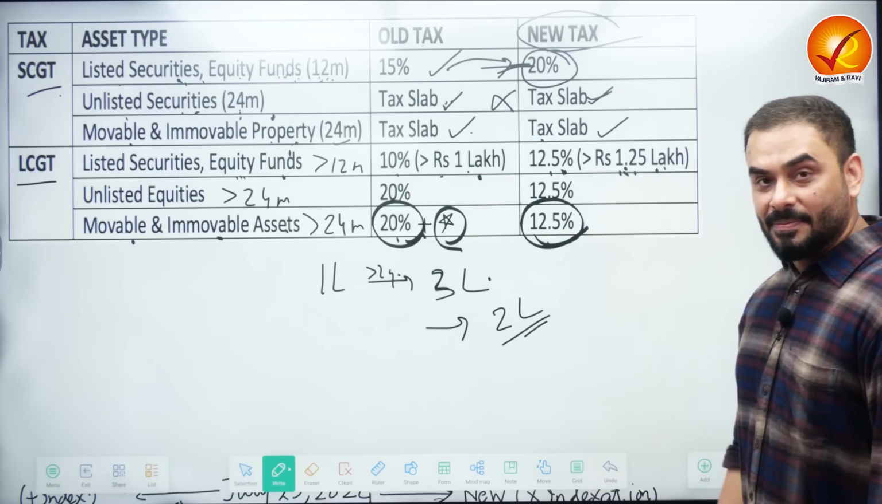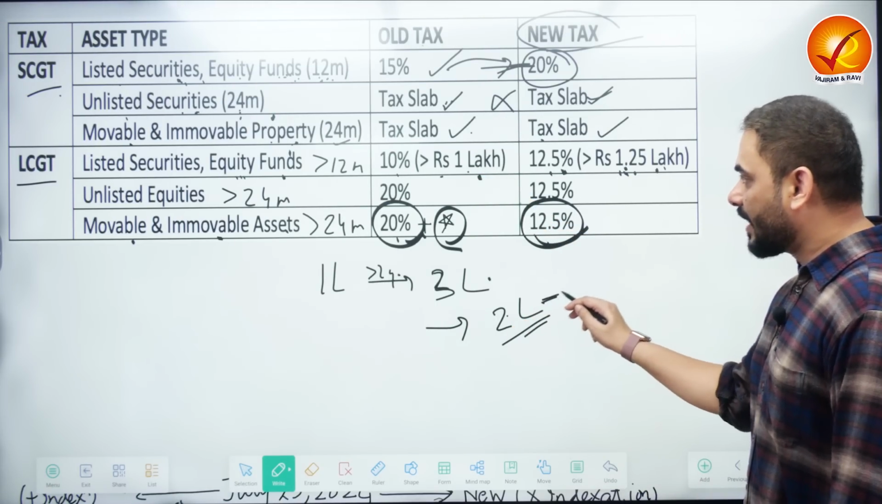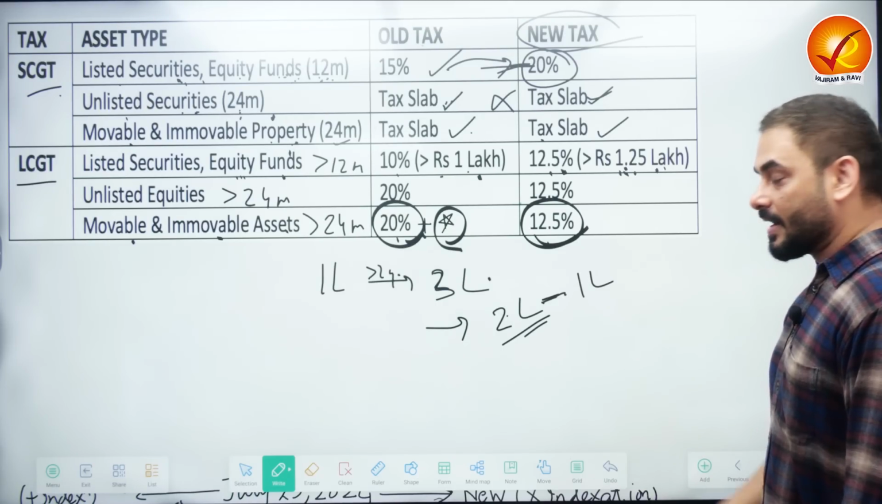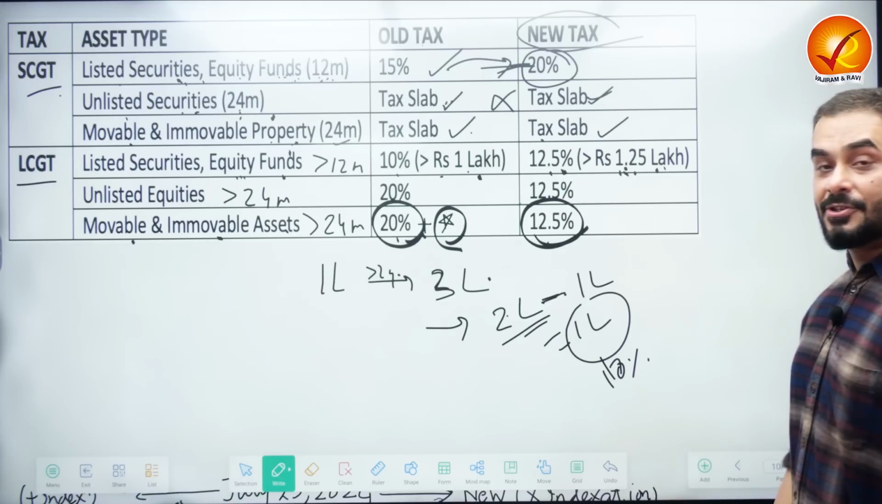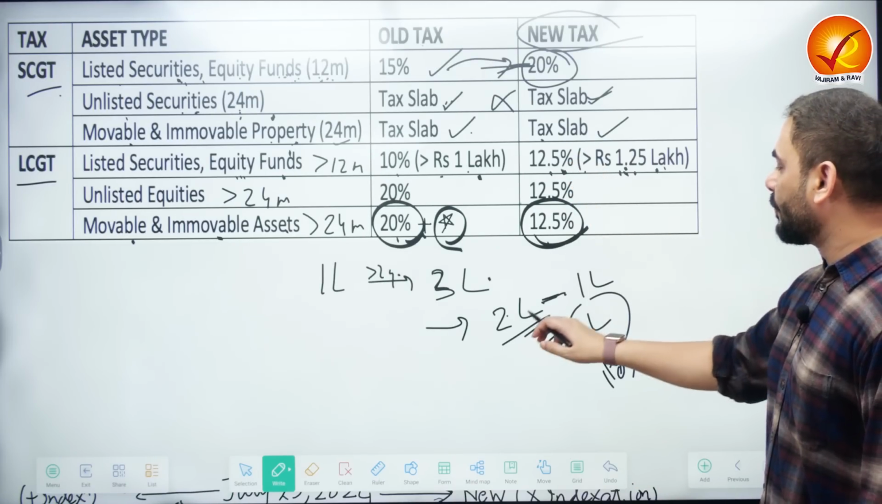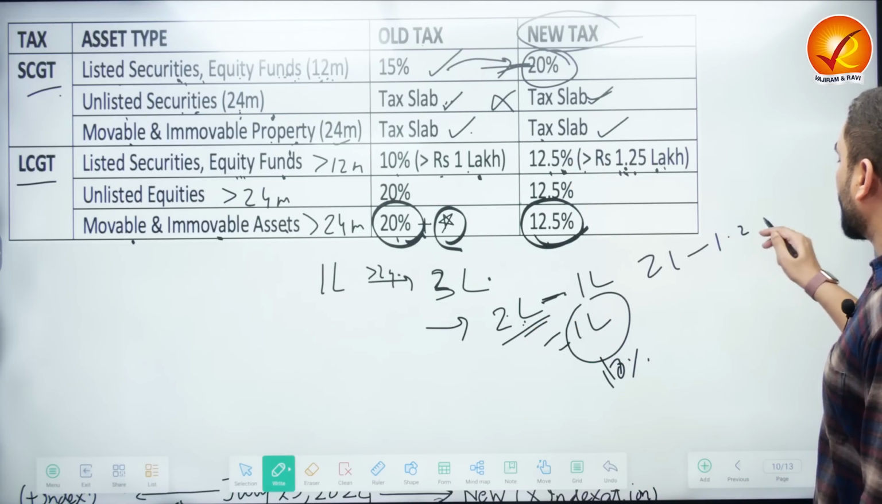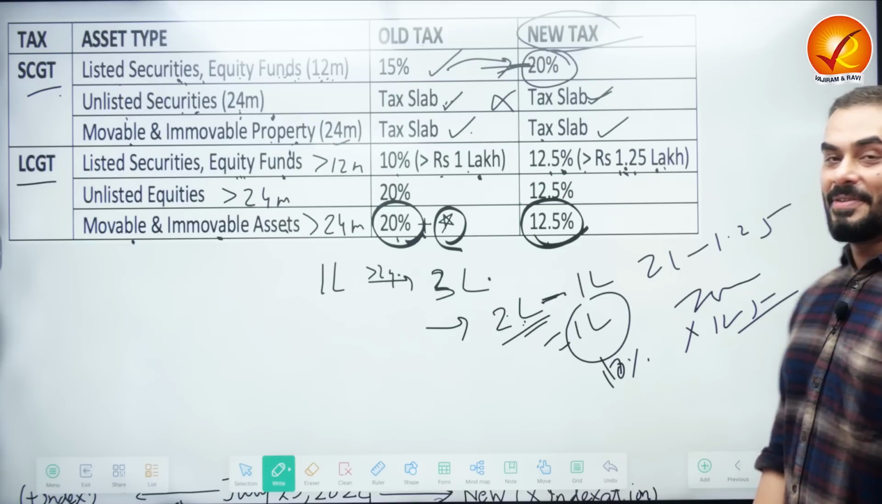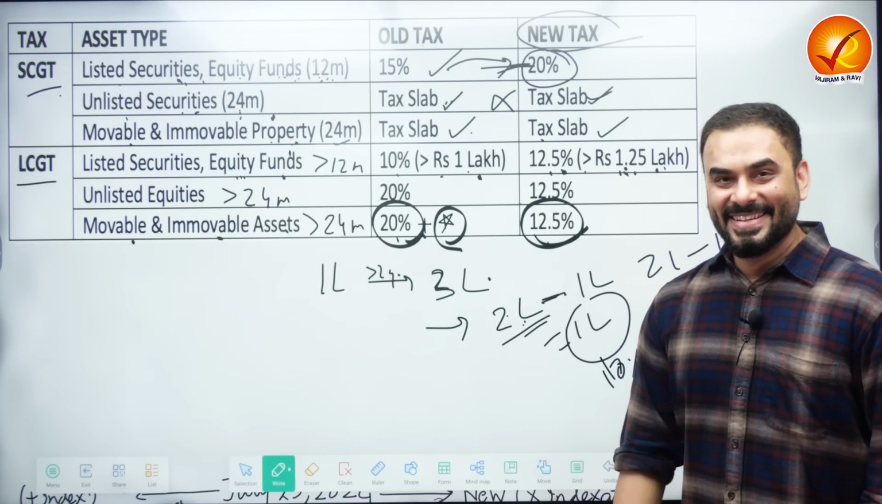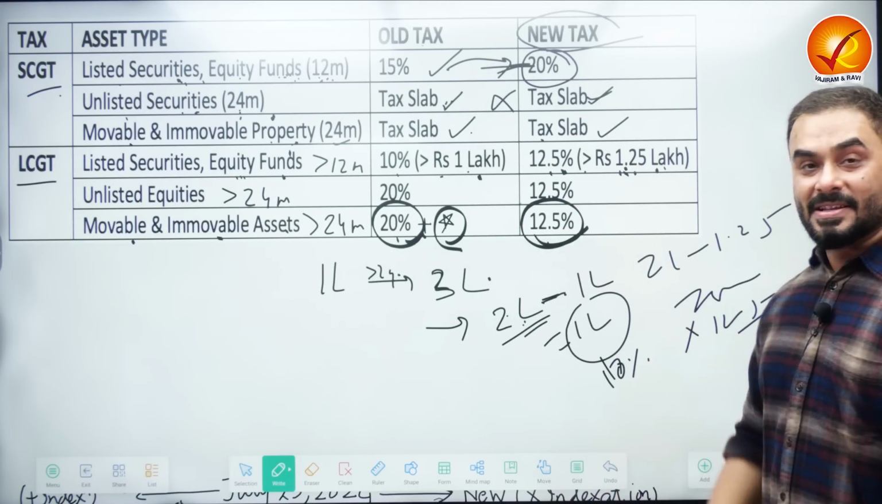According to the old system, the government of India used to subtract 1 lakh from 2 lakhs, and over that 1 lakh, I have to pay 10% tax. Now the government of India says, no, from this 2 lakhs you subtract 75,000, and over that, 12.5%. That's the difference. So this is the big difference which has come.